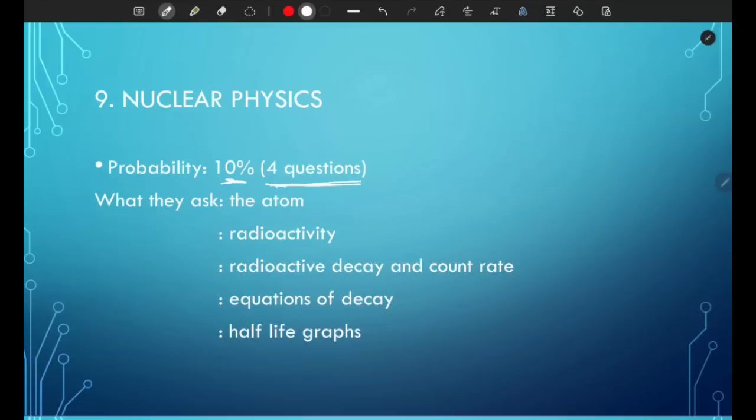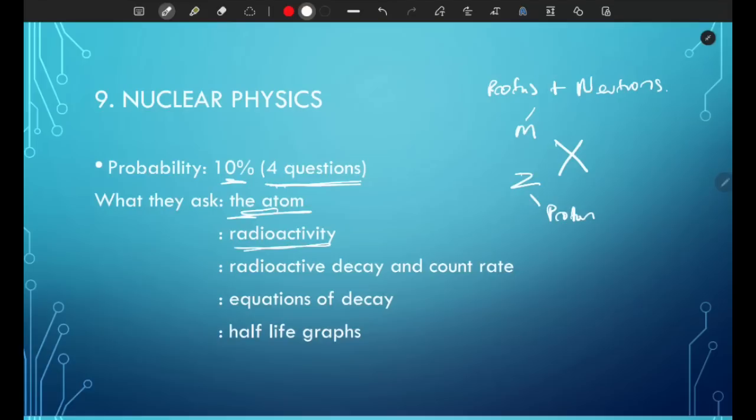So what to expect: we have to understand the structure of an atom, and we also have to understand the atomic notation. So if we have an element X, this is the mass number, this is the atomic number. This is the number of protons, and this is protons plus neutrons. You should understand this. And also radioactivity, which works together with radioactive decay and count rate.